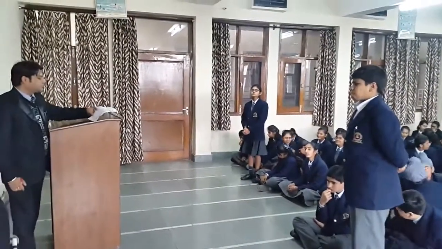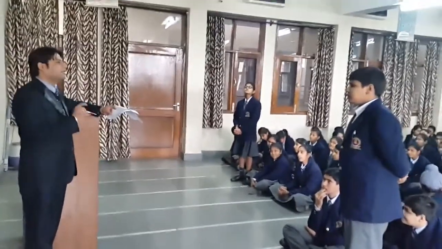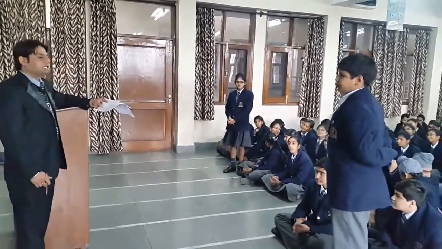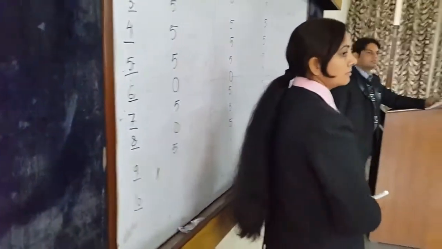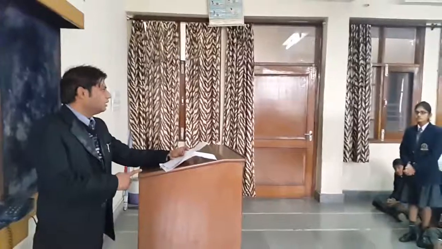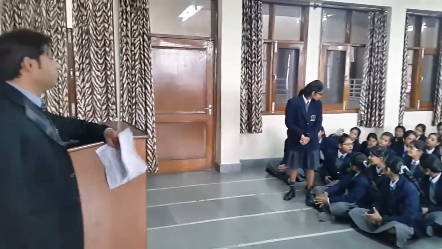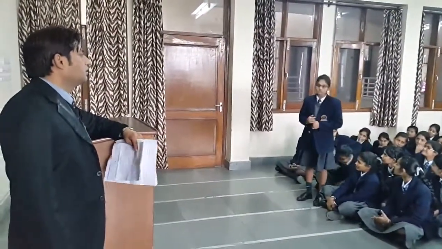Group B. How many liters are there in 1 meter cube? 1000. Yes, right. How many centimeter cube are there in 1 liter? Yes, 1000, it's right.